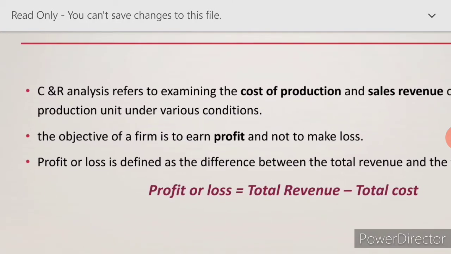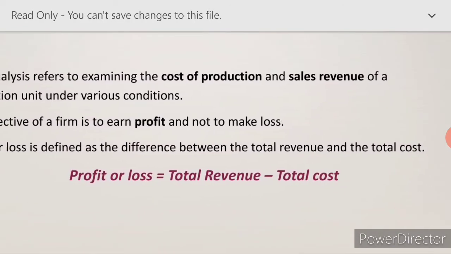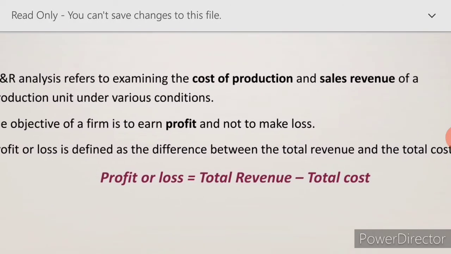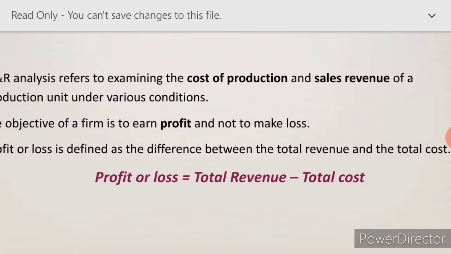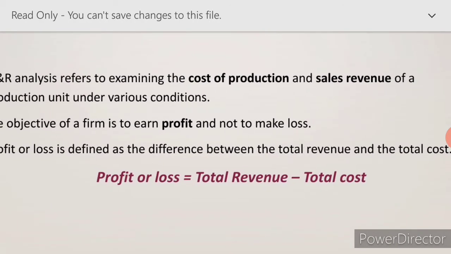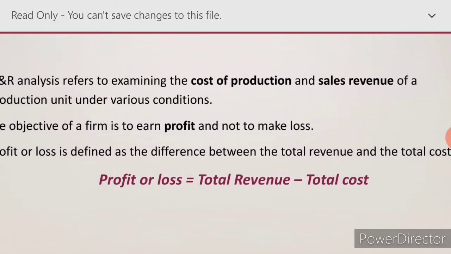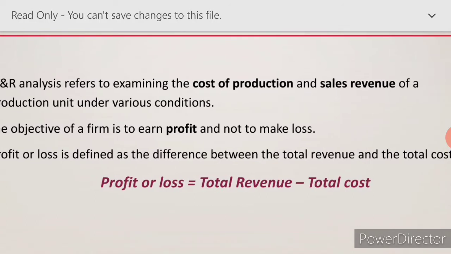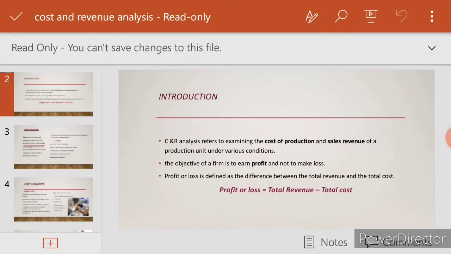Next one, profit or loss is defined as the difference between the total revenue and the total cost. See how a profit is arrived at: total revenue minus total cost. Total revenue is what we have received, and total cost is the entire expense we have incurred. So total revenue minus total cost is equal to